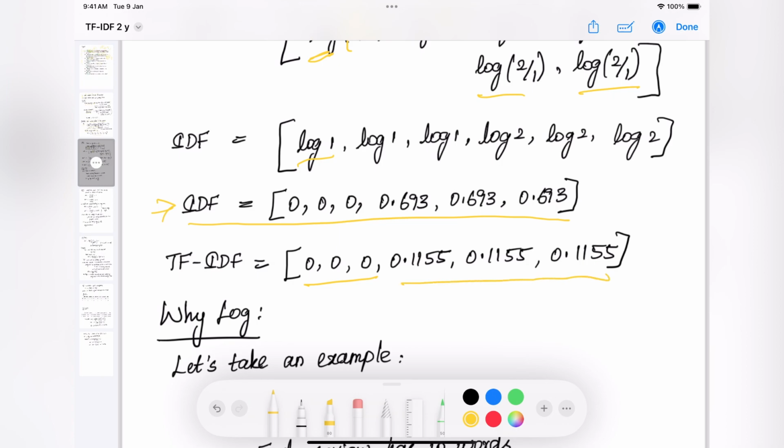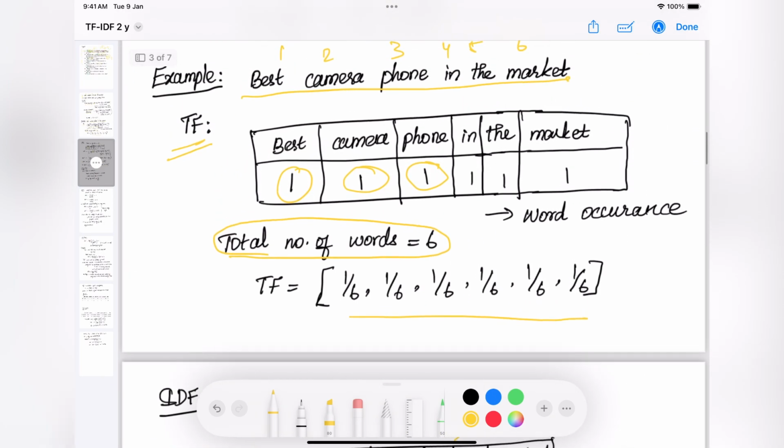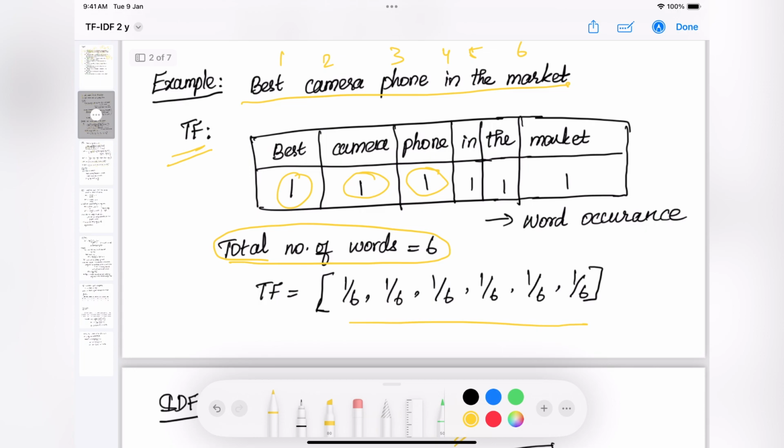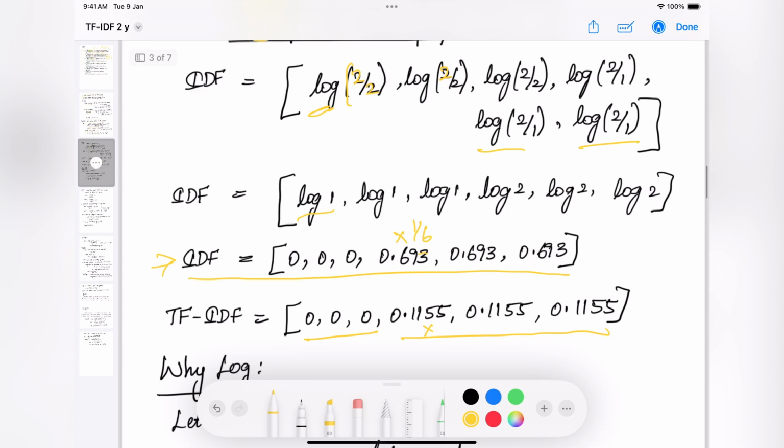For the other three, I multiplied 0.693 with 1 by 6, because for all these words the TF value is 1 by 6, and ended up with 0.1155.